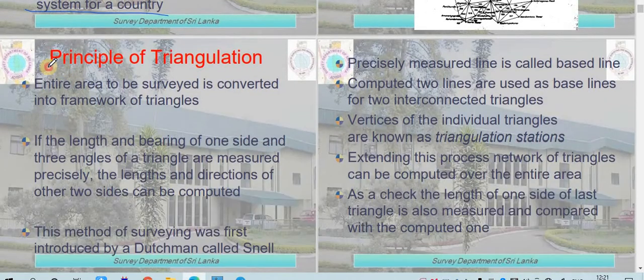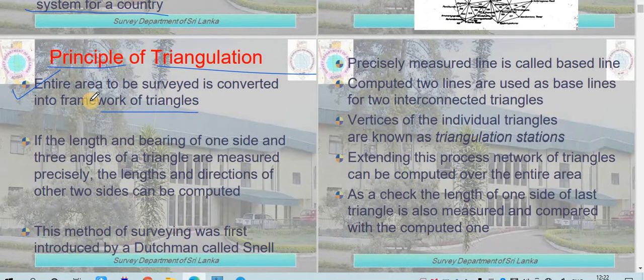Now, after that, the principles of triangulation. The entire area of the survey work is to be converted into a framework of triangles. As I've told you, the whole area is connected with a number of triangles. If the length and the bearing of one side and the three angles of the triangle are measured precisely, then the length and the direction of the other two sides can be computed.